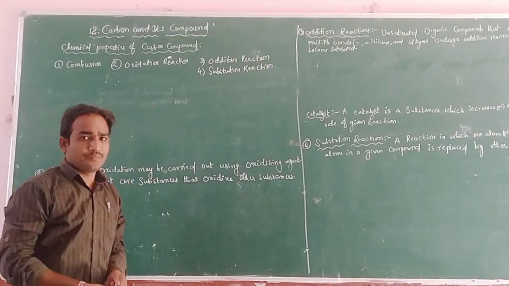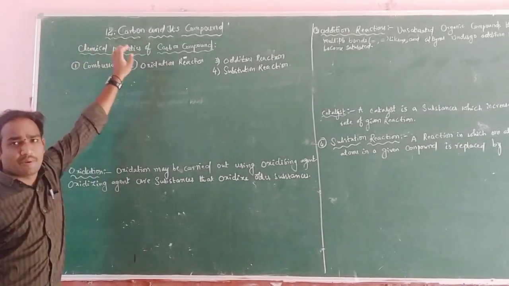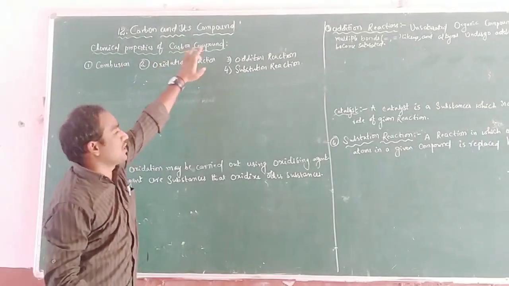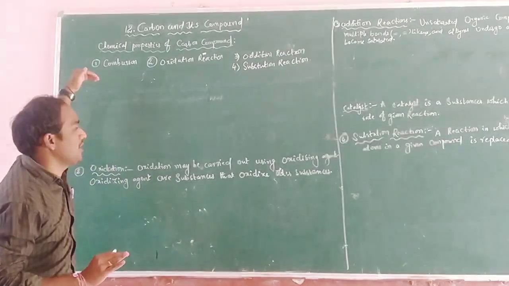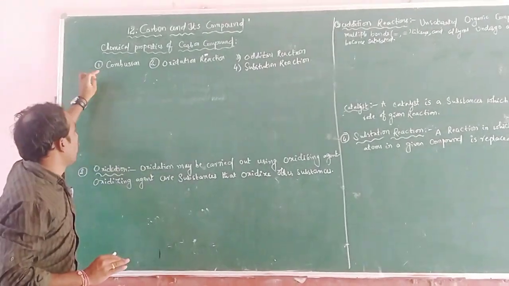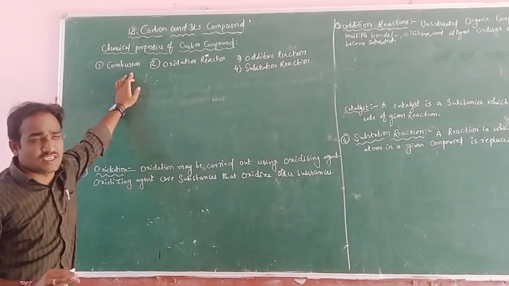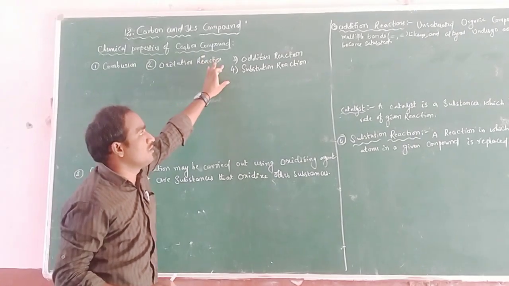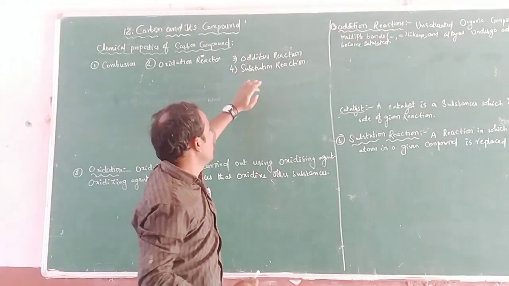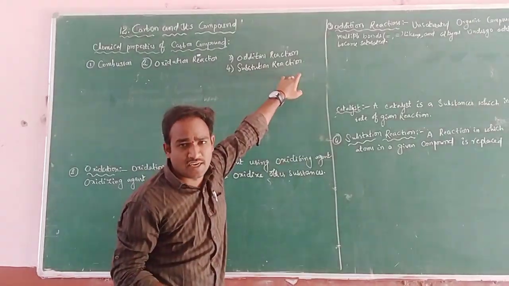So the chemical properties of carbon compounds are classified into four categories, a very important topic: combustion reaction, oxidation reaction, addition reaction, and substitution reaction.